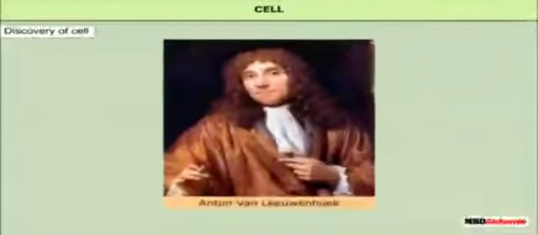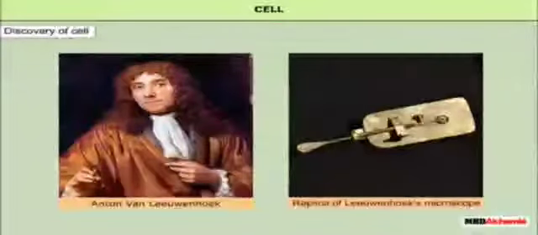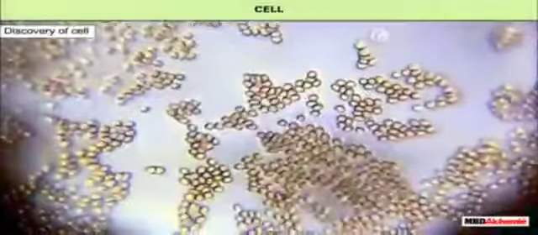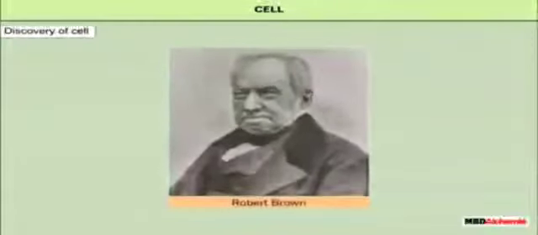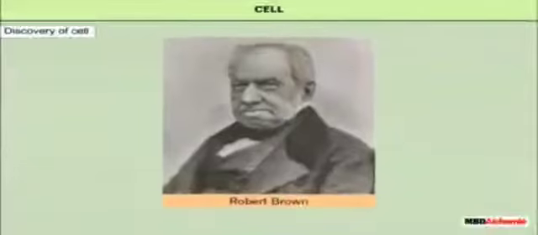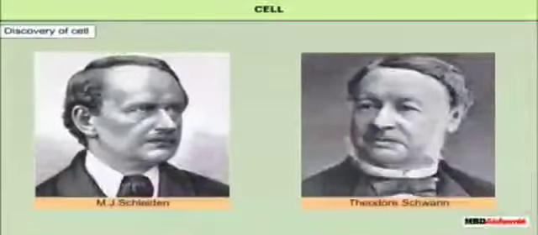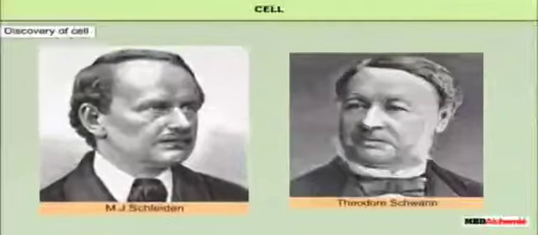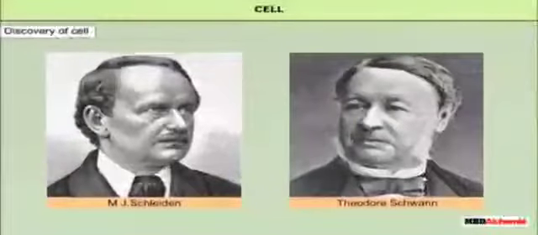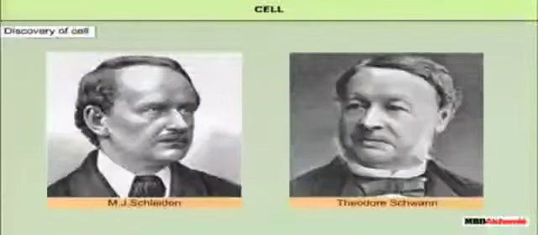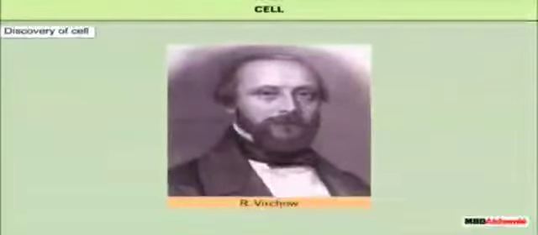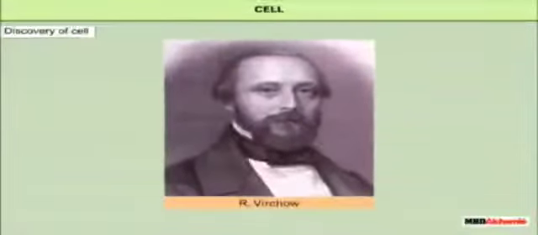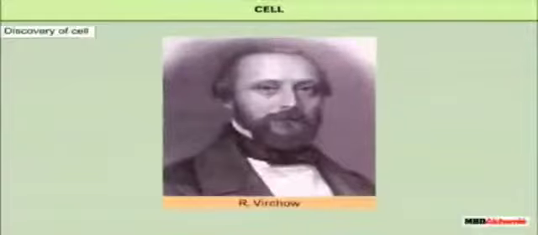In 1674, Leeuwenhoek, with the improved microscope, observed the free-living cells in pond water for the first time. In 1831, Robert Brown discovered the nucleus in the cell. Cell theory was proposed by two biologists, Schleiden and Schwann, which states that all living things are made up of cells and the cell is the basic unit of life. The cell theory was further expanded by Virchow in 1855, suggesting that all cells arise from pre-existing cells.